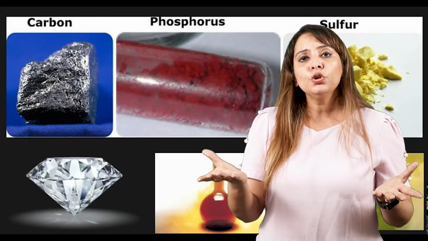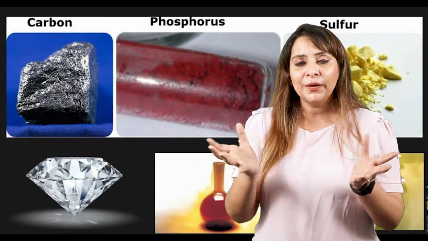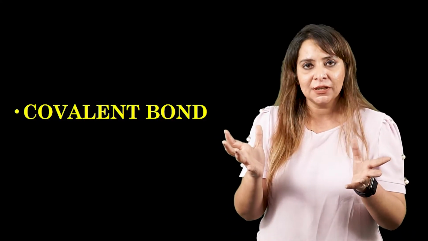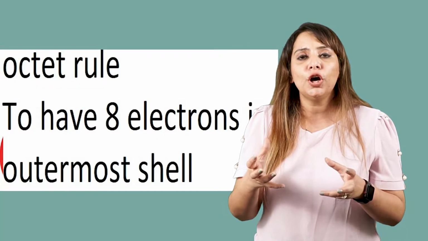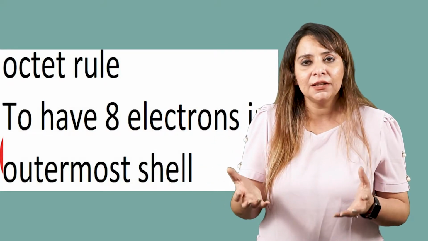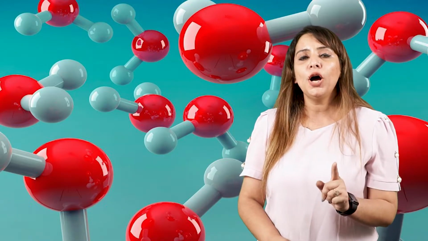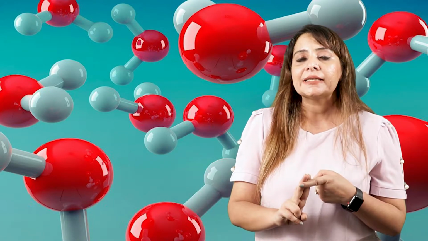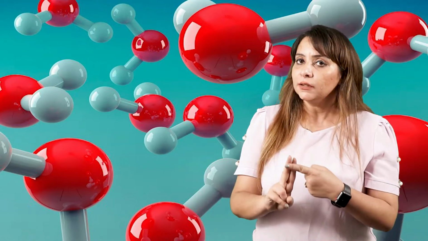But if we get 2 non-metals, then the bond formed between them is going to be a covalent bond, because both are acceptors. They cannot donate electrons, but both of them need electrons in order to attain noble gas configuration. So how will they attain it? They will mutually share electrons. So for a covalent bond, the first thing is it is formed by mutual sharing of electrons. Second, it is formed between a non-metal and a non-metal.